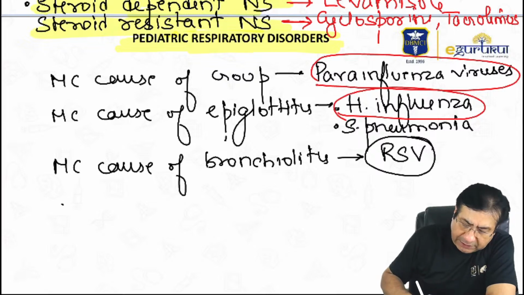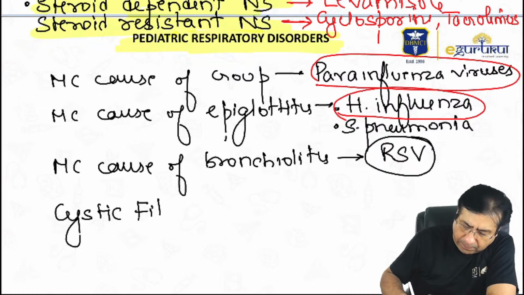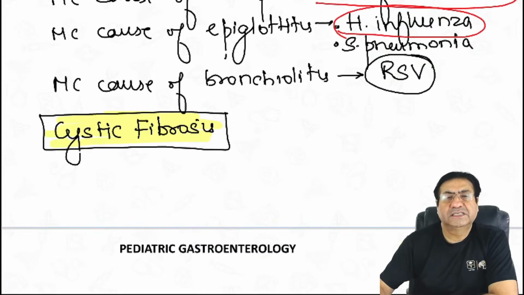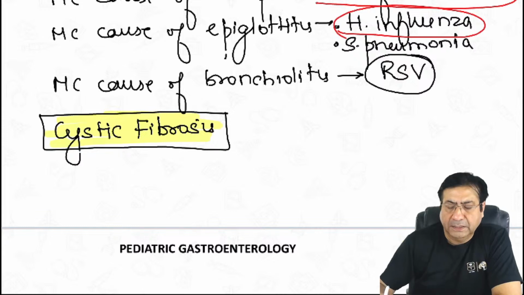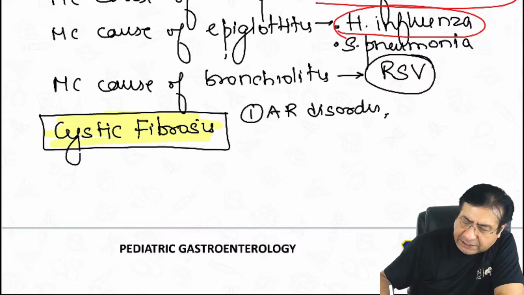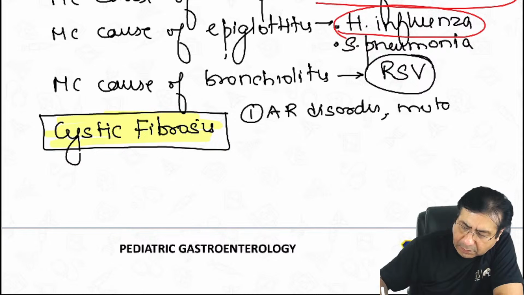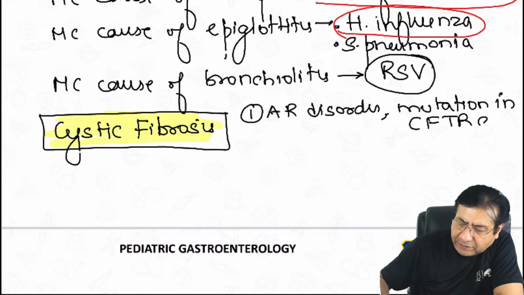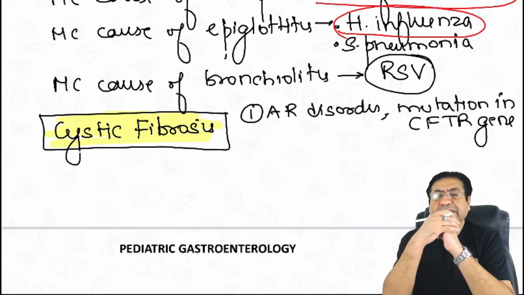Then another disorder that you should remember for your exams is cystic fibrosis. Cystic fibrosis is an autosomal recessive disorder which is associated with mutation in the CFTR gene.